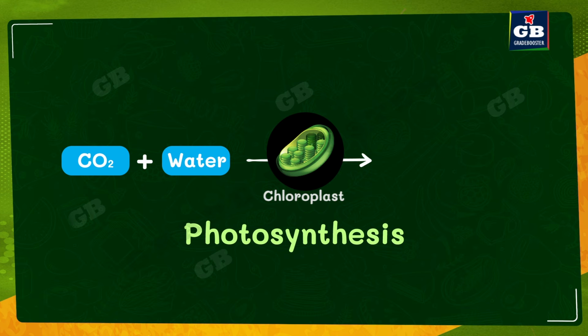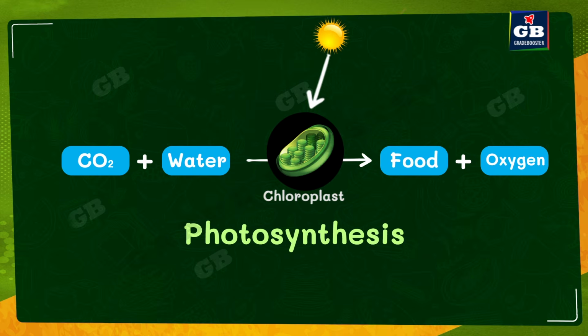The chloroplast consists of chlorophyll. So this chlorophyll gets the sunlight. So carbon dioxide, water and sunlight, what are they producing? They are producing the food plus oxygen.